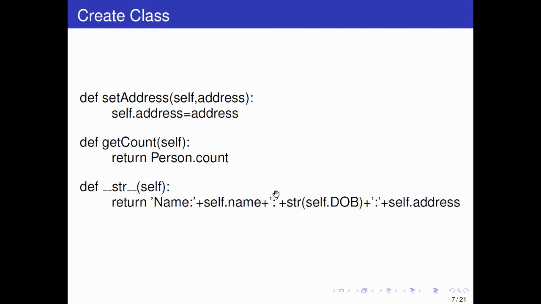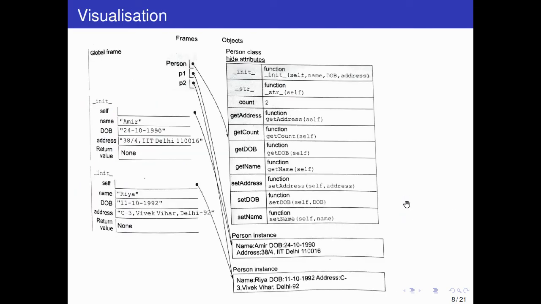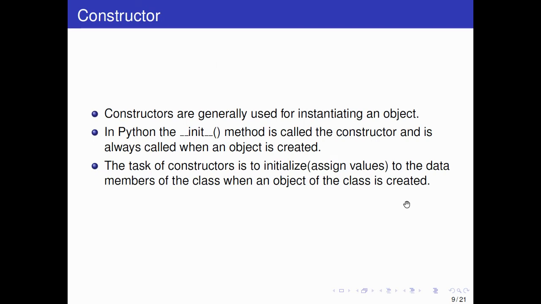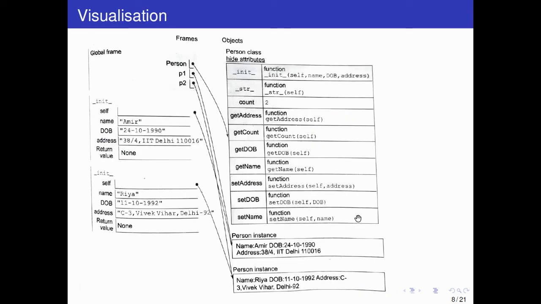Or here you can write DOB, date of birth. It is missed: date of birth string plus str of self dot date of birth. So whatever you give will be printed. Then it should be address in string form, and then self dot address. Okay, this is it. Constructor will start in the next class. So first let me show you this program.